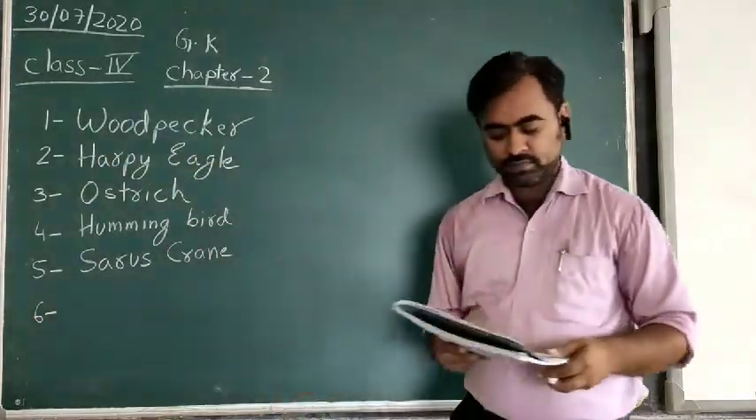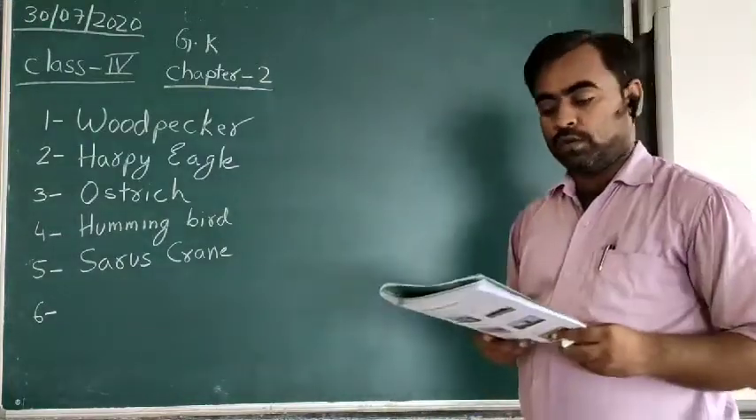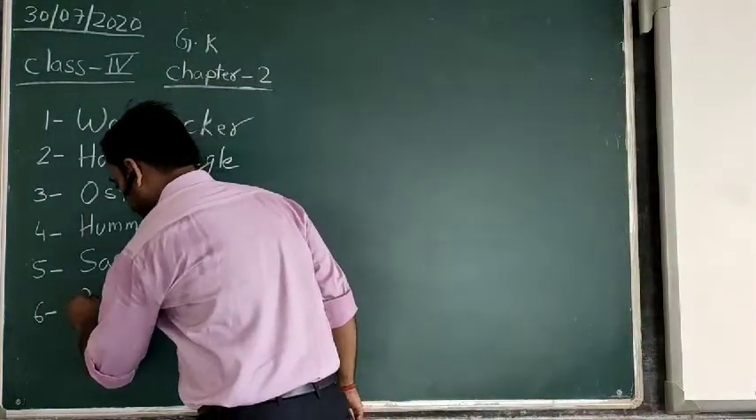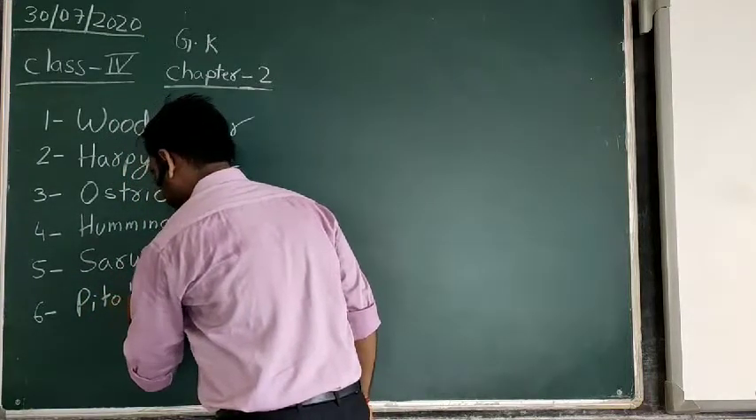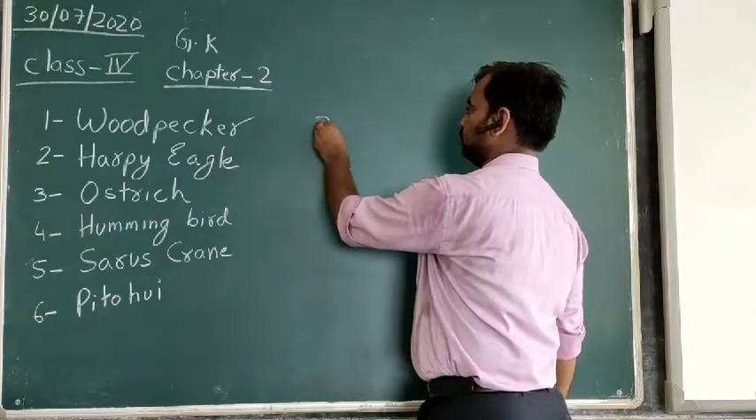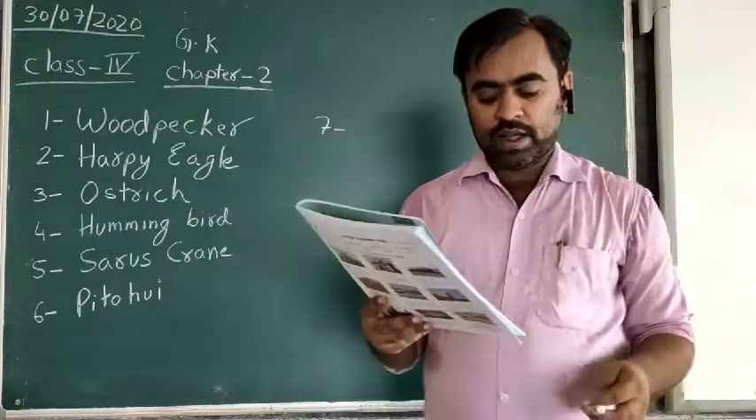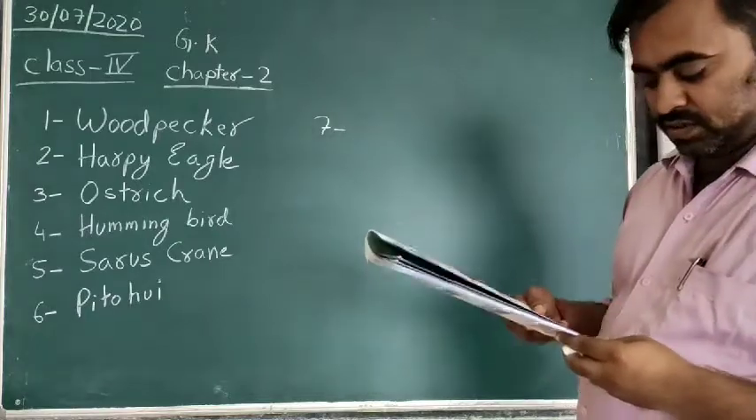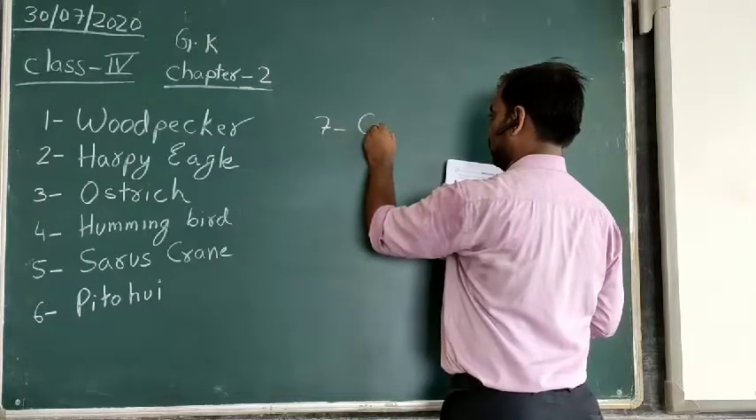Sixth one is: I am the most poisonous bird. My feathers contain powerful poison. And the answer is Pitohui. Seventh question. I am the most dangerous bird. I can inflict fatal injuries. Answer is Cassowary.